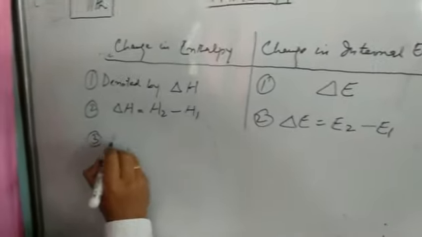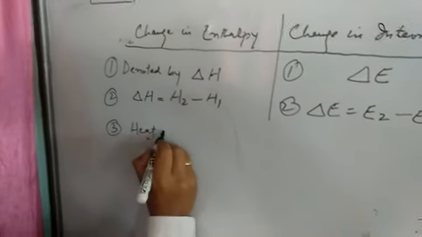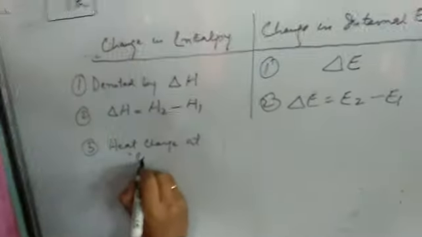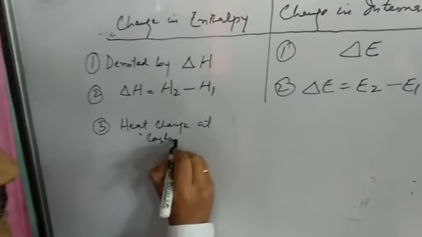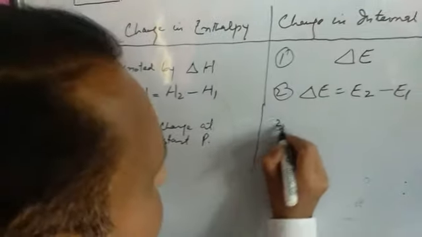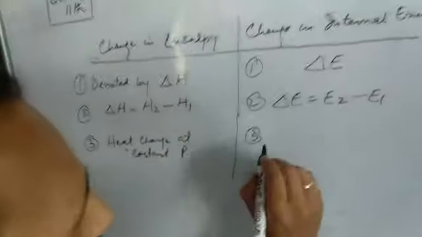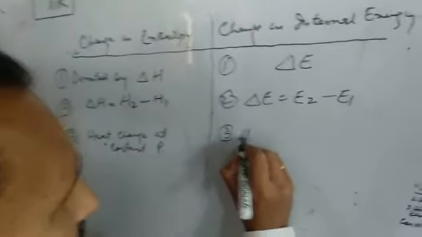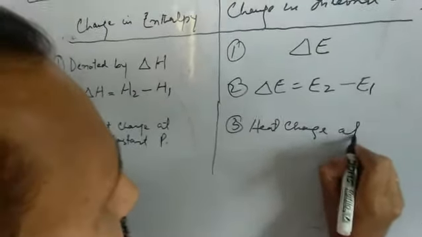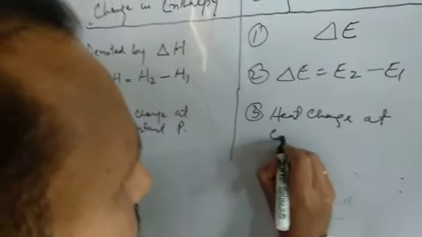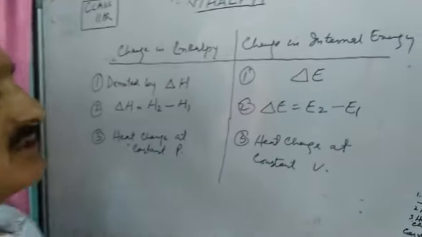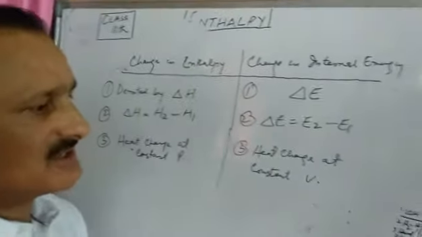It is heat change, H for heat. Heat change at constant pressure is known as change in enthalpy. Please remember, change in internal energy is also heat change, but not at constant pressure, but at constant volume. So these are some differences between change in enthalpy and change in internal energy.